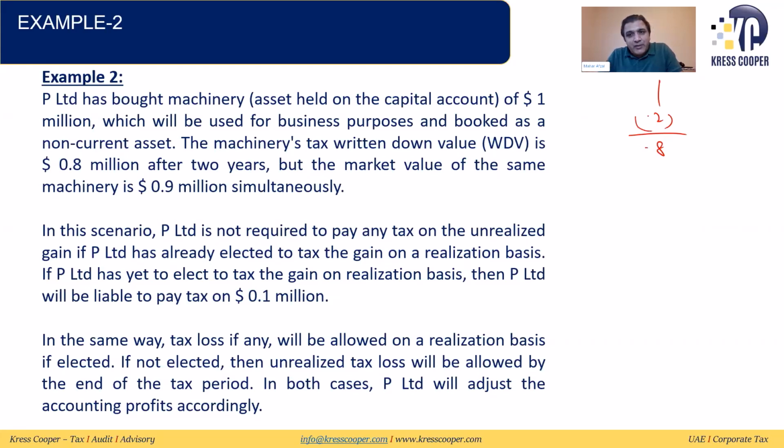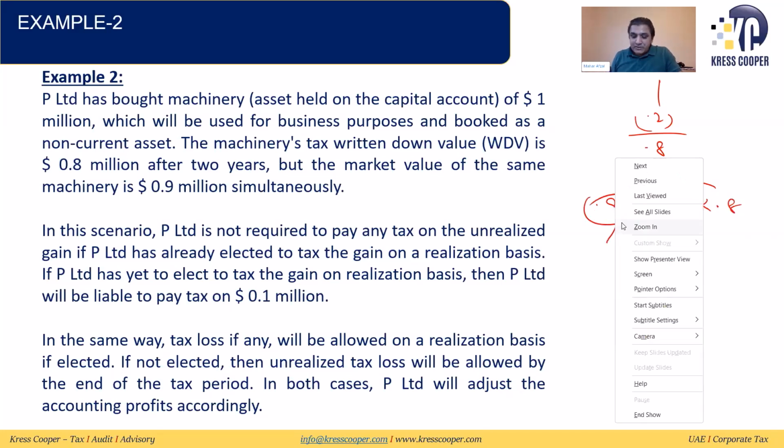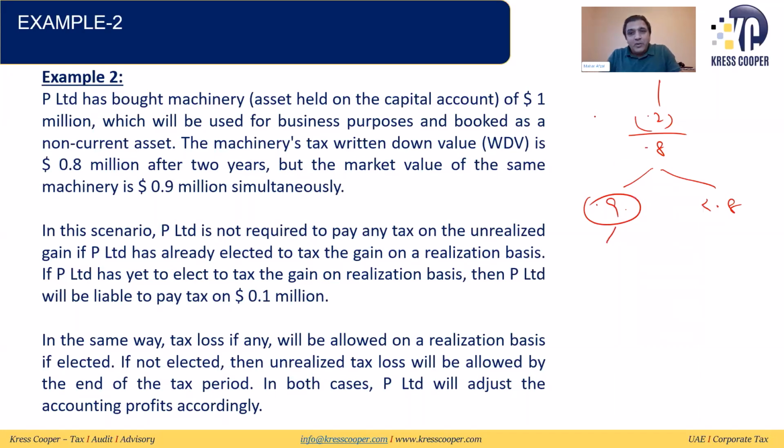If the tax WDV is 0.8 by the end of the second year, the market value of the machinery may be 0.9 million, or it can be lesser than 0.8 million. If it is 0.9 million, the gain is 0.1.